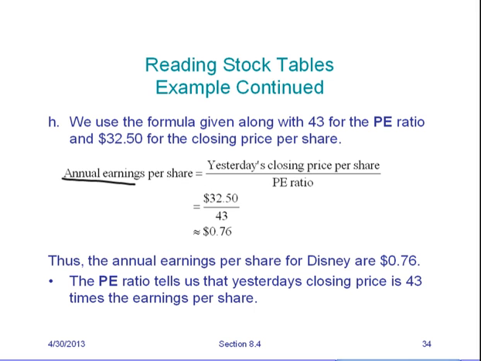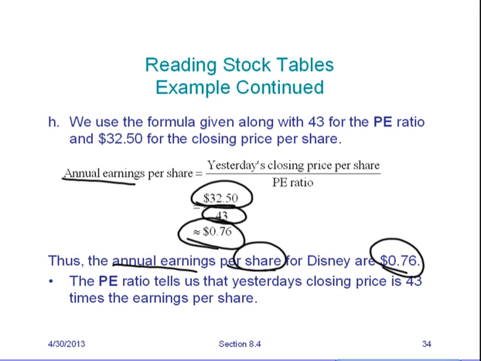Annual earnings, you take the closing price divided by the PE ratio, and that will give you 76 cents. So the annual earnings per share, that's always per share, is 76 cents. So if you owned 3,000 shares, then that would tell you your annual earnings total.